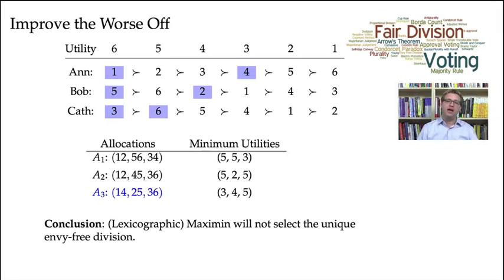So even when an efficient and envy-free division actually exists, it may not be possible to find it or identify it using well-known and well-studied measures of overall social welfare.